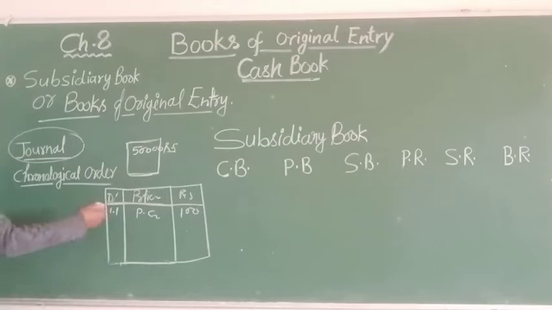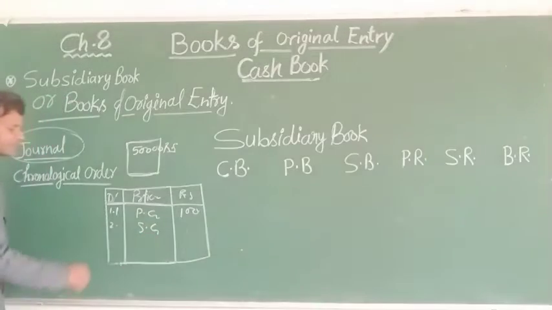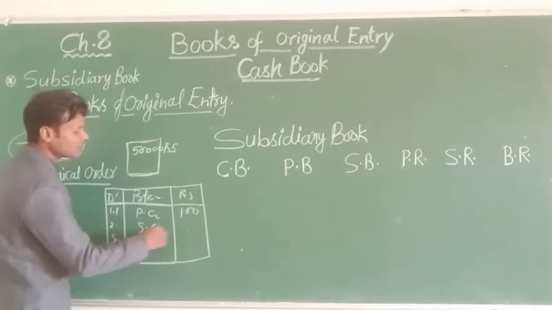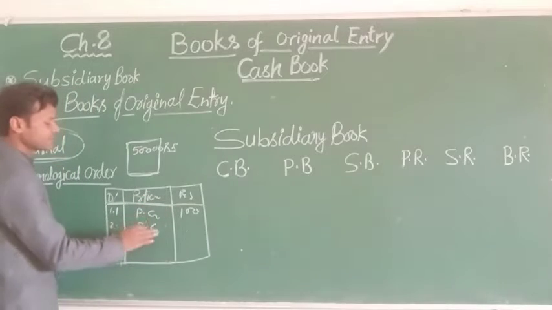Next, sales of goods and sales returns of goods. All transactions you record in one place, in a single book.